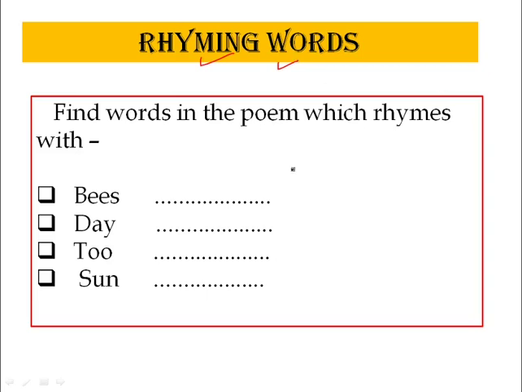Now, what you need to do? Find words in the poem which rhyme with these. There are 4 words. You need to find out the rhyming words of these 4 words. But mind this one thing: find words in the poem. It means you need to find the rhyming words of these words from the poem. I hope you will do this work.